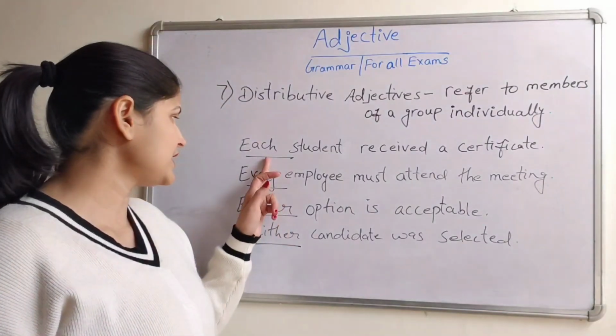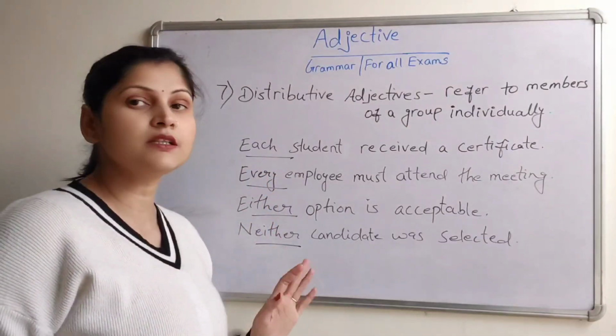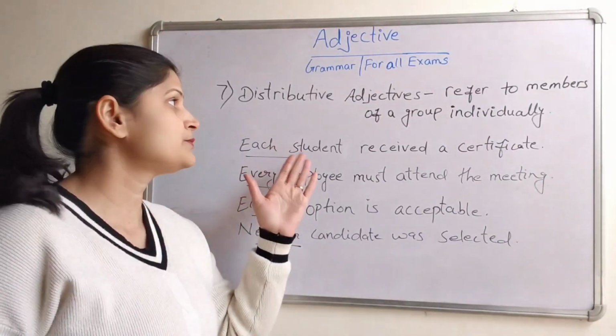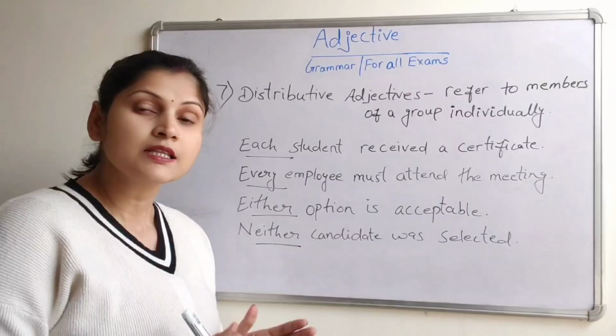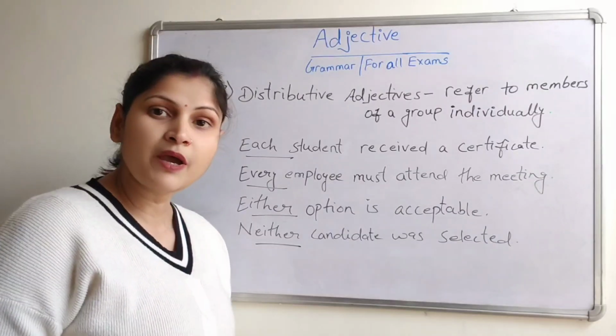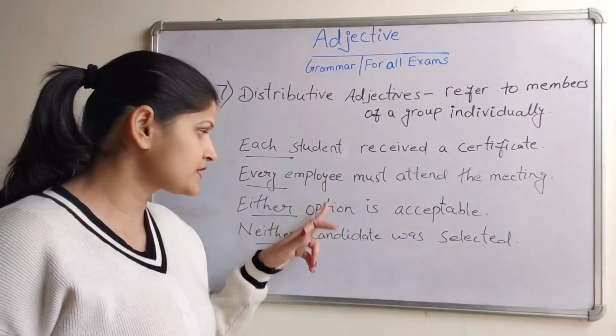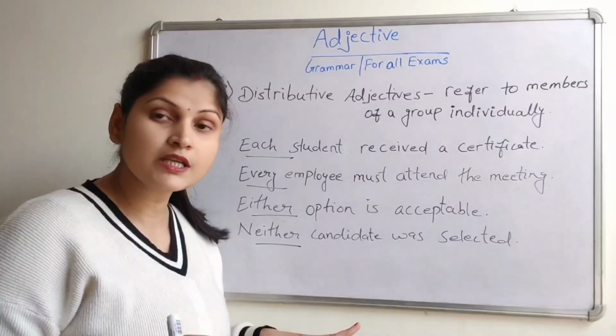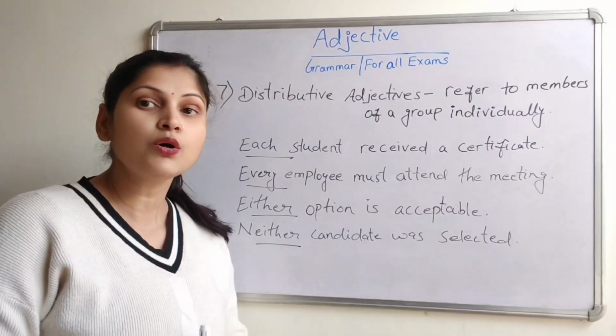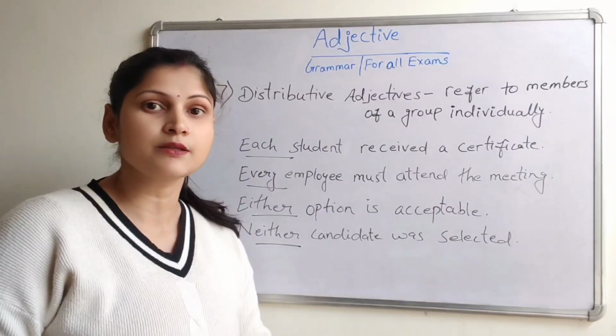So you see, each, every, either, neither, these are the distributive adjectives because they are referring to the members of these groups but individually, separately. Now let's see the next adjectives.